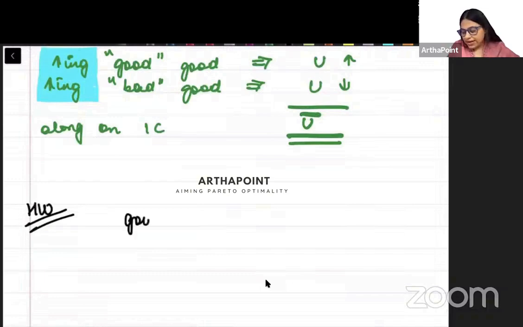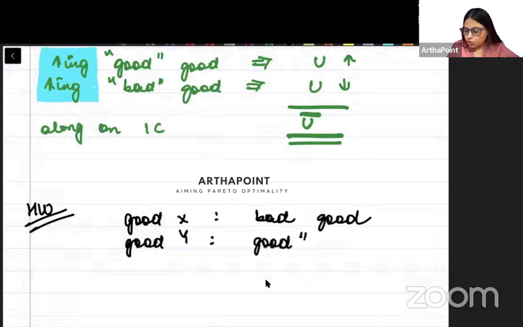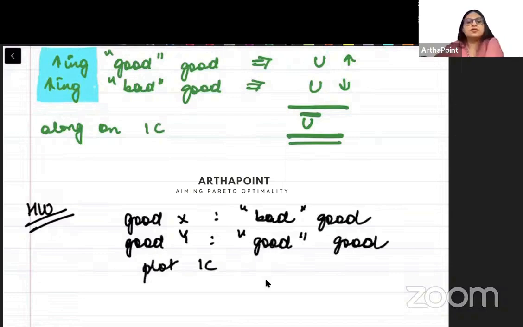Homework, beta. Now good X is a bad good. Good Y is a good good. Plot the indifference curve.